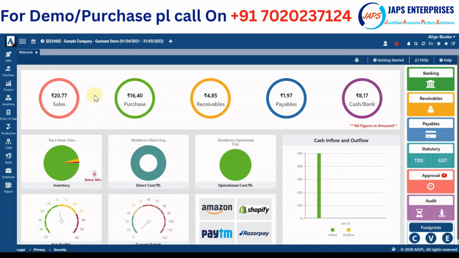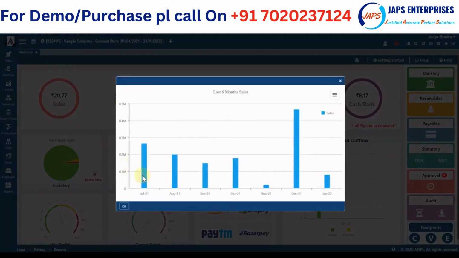So on the dashboard itself, we provide a complete overview of your sales. So you are getting a complete sales figure here, like this total sales. When you hover on it, you get sales for the day and sales for the month. Even when you click on this, you get a last 6 months comparison of your sales.